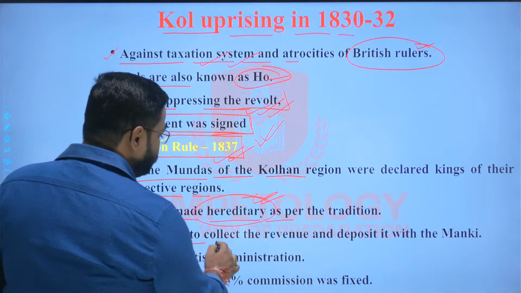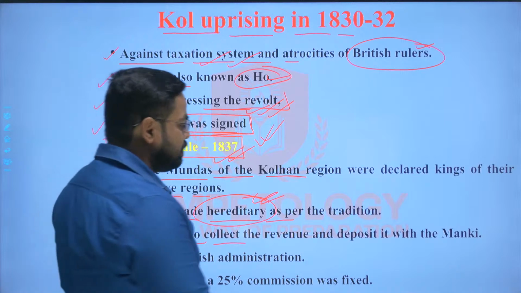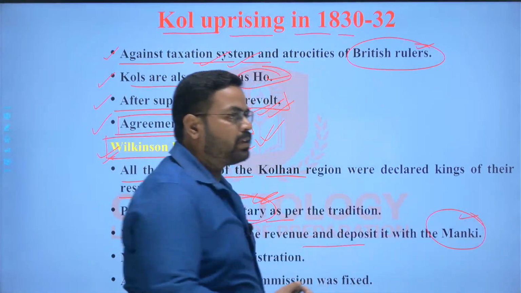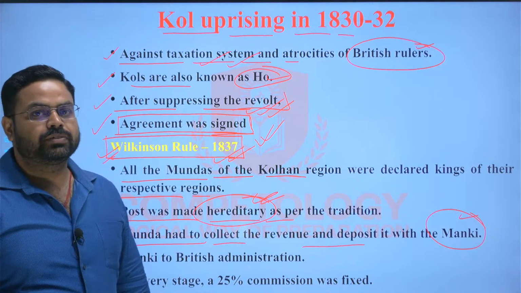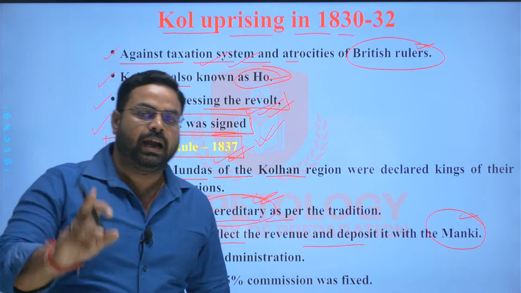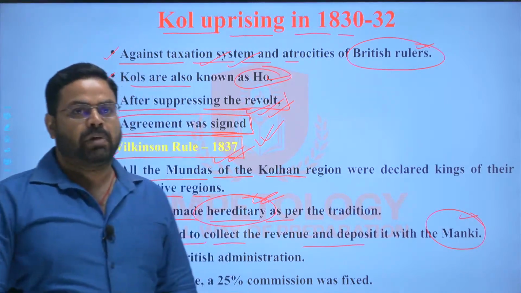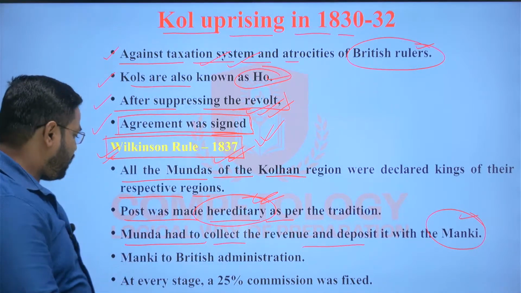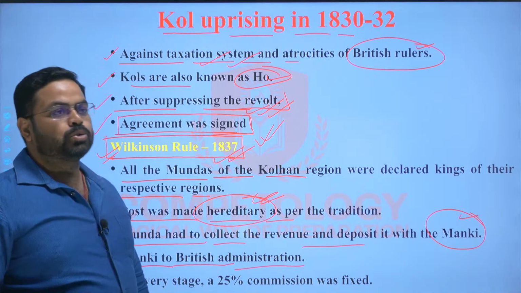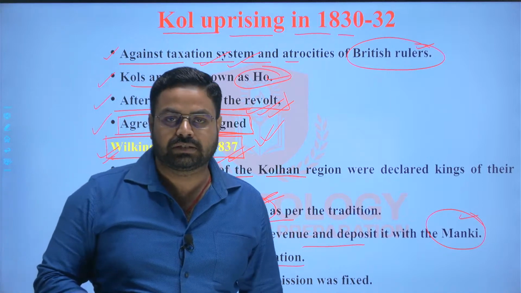And the Munda had to collect the revenue and deposit it to the Mankis. So they were given the authority of collection of tax in their respective regions, and they had to submit it to the Mankis, and in return the Mankis had to submit the collected revenue to the British administration, right?